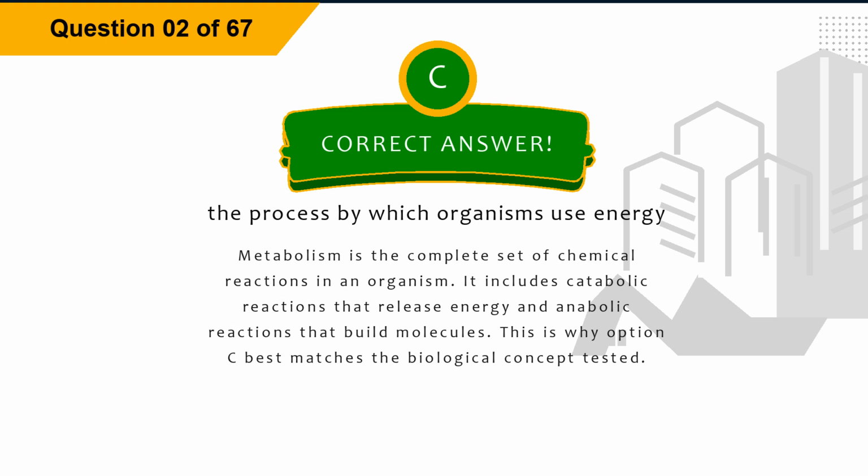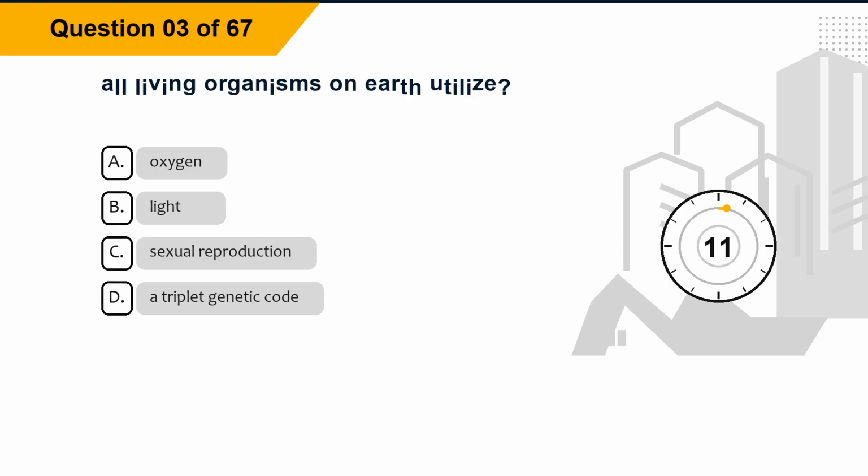Explanation. Metabolism is the complete set of chemical reactions in an organism. It includes catabolic reactions that release energy and anabolic reactions that build molecules. This is why option C best matches the biological concept tested. Question 3. All living organisms on Earth utilize? Option A, oxygen. Option B, light. Option C, sexual reproduction. Option D, a triplet genetic code.